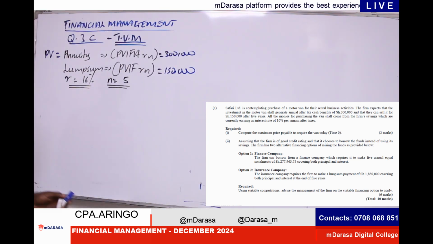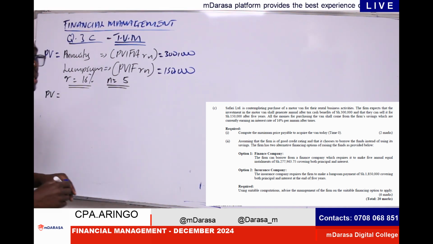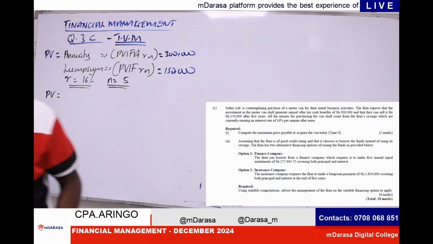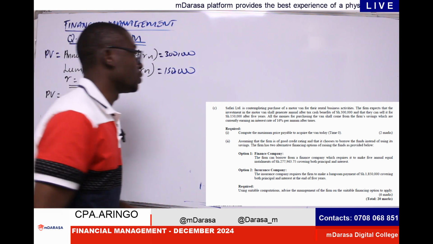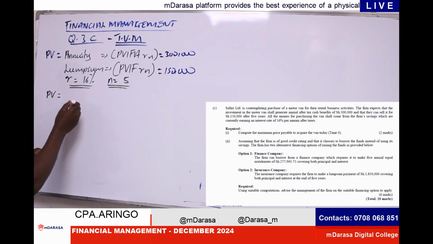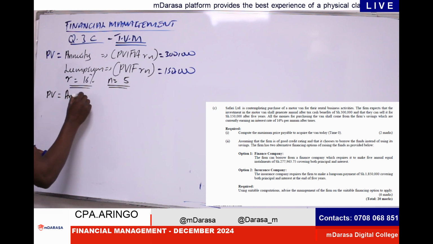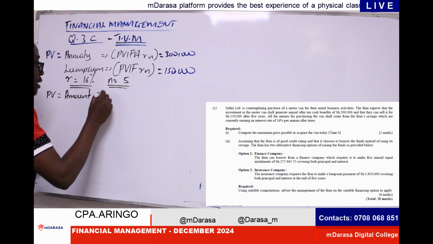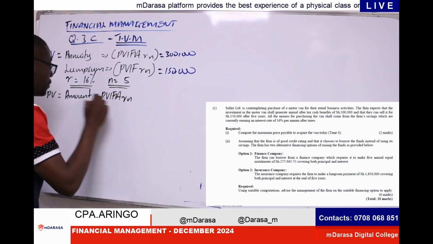Why? Because what we are required to determine today, and that is what you are asked, is to compute the maximum price payable to acquire the van today. So that is our present value. Our present value will be equal to our annuity amount times the present value interest factor annuity, given the rate and number of years.